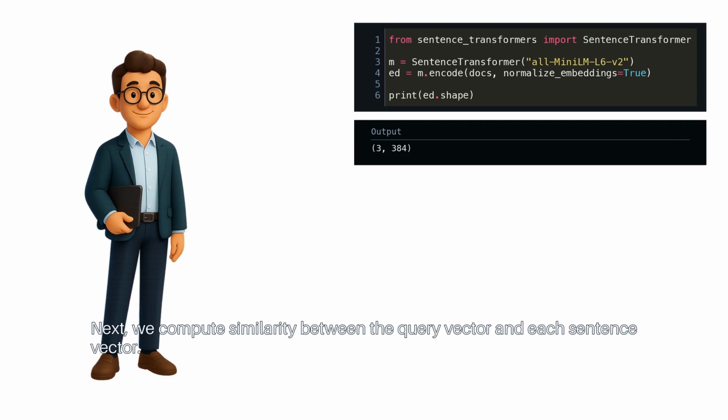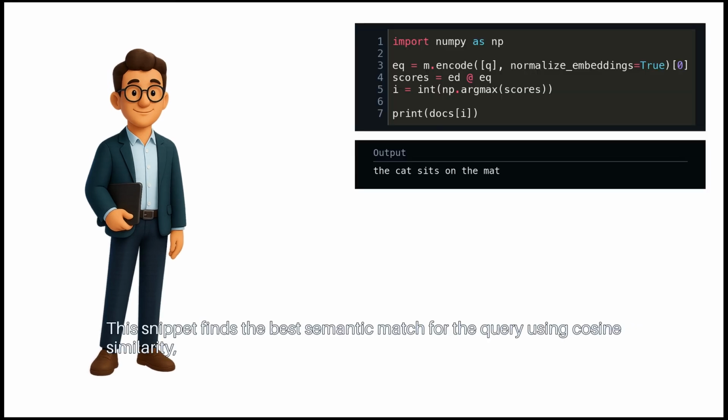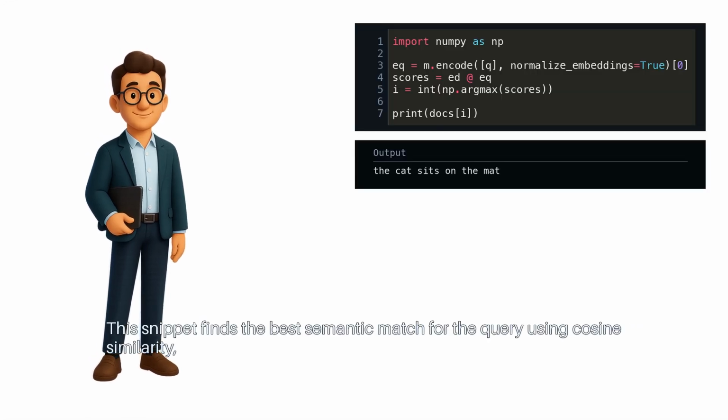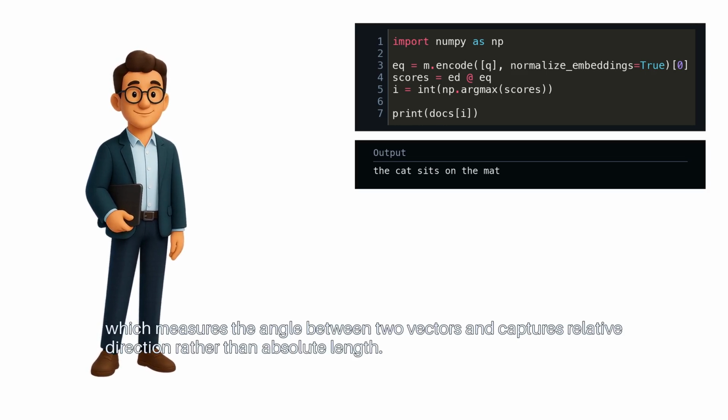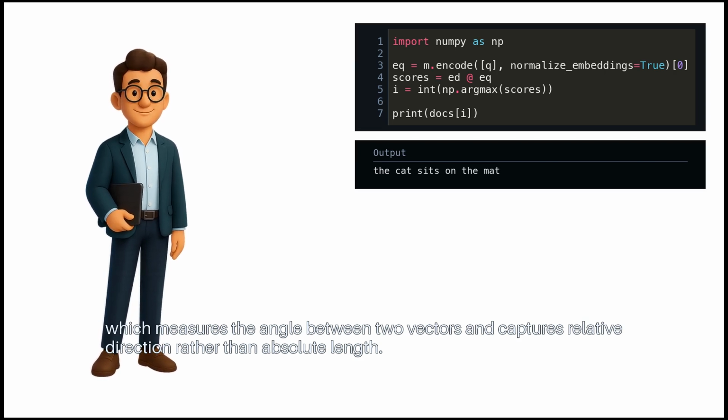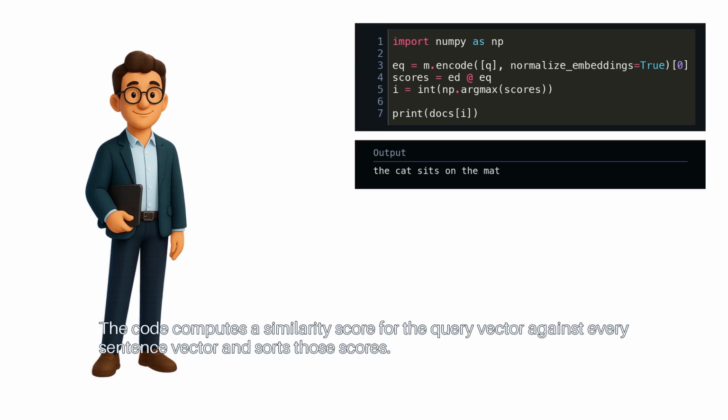Next, we compute similarity between the query vector and each sentence vector. This snippet finds the best semantic match for the query using cosine similarity, which measures the angle between two vectors and captures relative direction rather than absolute length. The code computes a similarity score for the query vector against every sentence vector and sorts those scores.